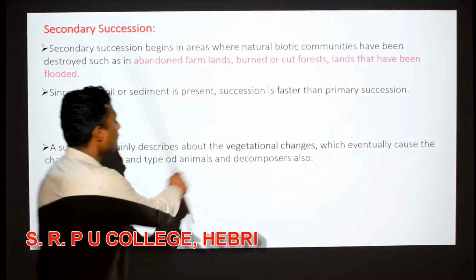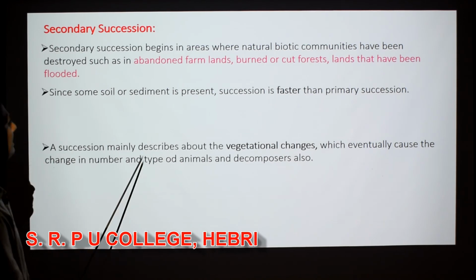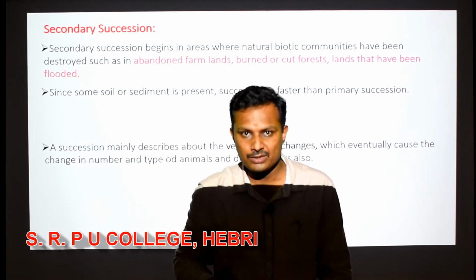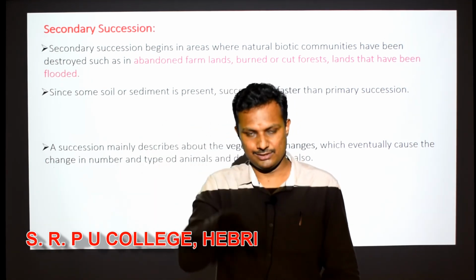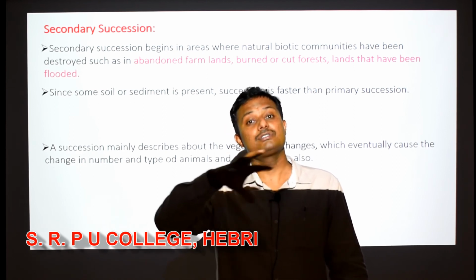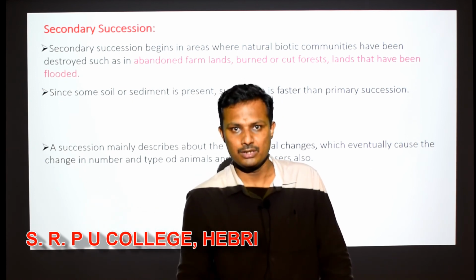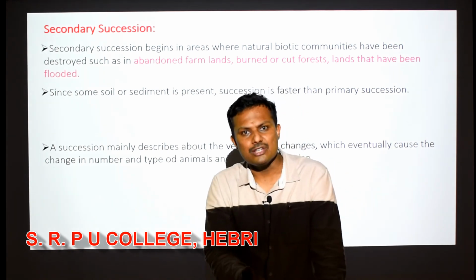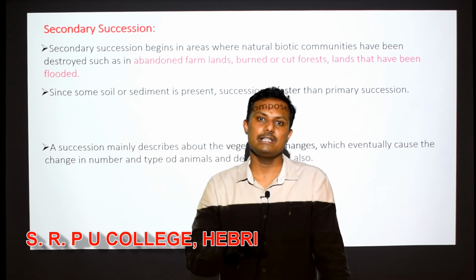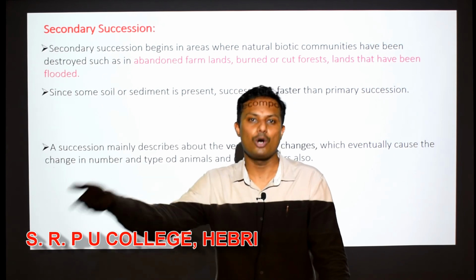So apart from secondary succession, some general data about succession here: a succession mainly describes the vegetation, the changes in the plant biota, the changes in the plant communities. When we talk about succession, we mainly focus on how the structure of the forest, or the structure of the different species of plants, changes. And of course when plants change, when the producers themselves are getting replaced, obviously the other organisms or animals depending upon those plants also change accordingly, right?